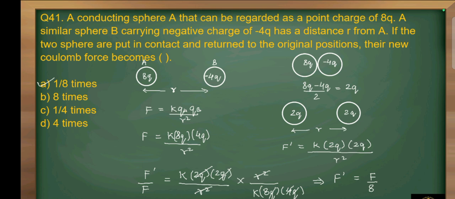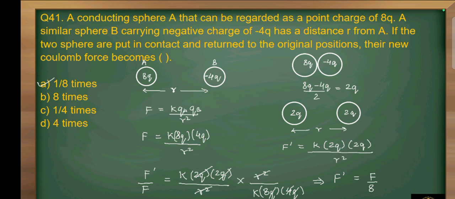Question number 41. A conducting sphere A that can be regarded as a point charge of 8q, a similar sphere B carrying negative charge of minus 4q has a distance r from A. If two spheres are put in contact and return to original position, their new Coulomb force becomes.